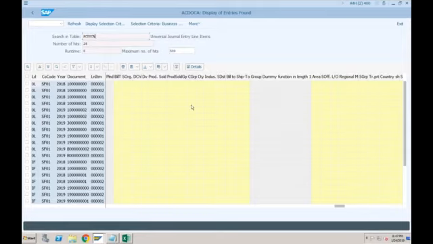So what is the benefit of using account-based COPA? Earlier, if you wanted to use account-based COPA, there were different tables. You needed to pick the data from different tables. You were not even able to perform the analytical reports in the ECC system directly.